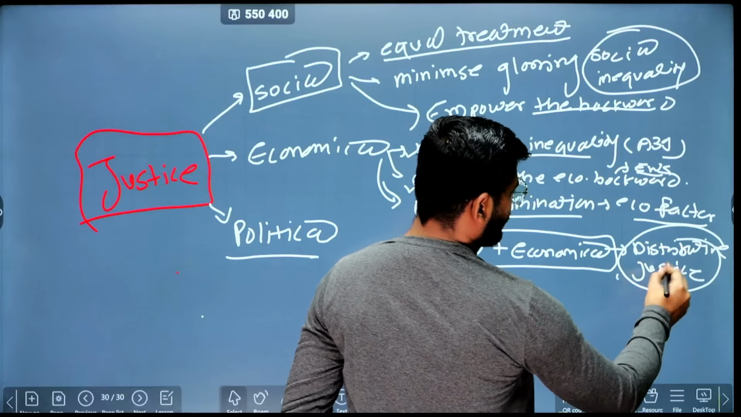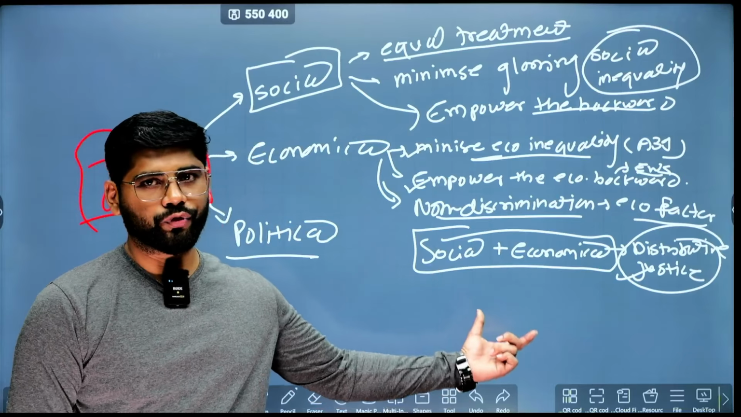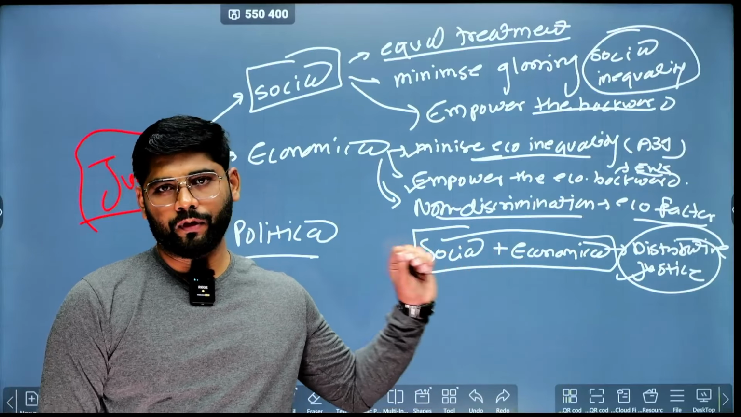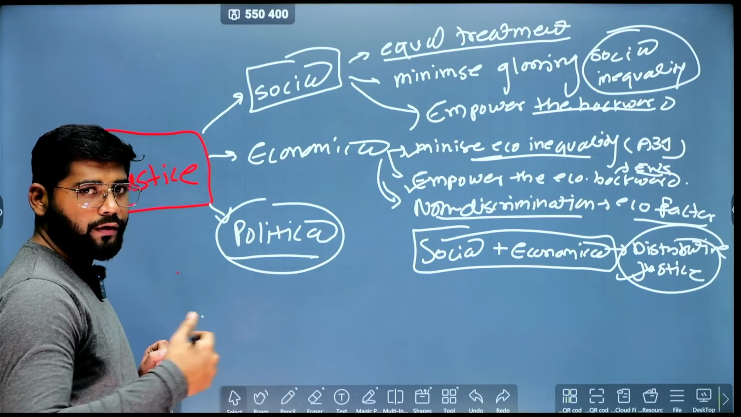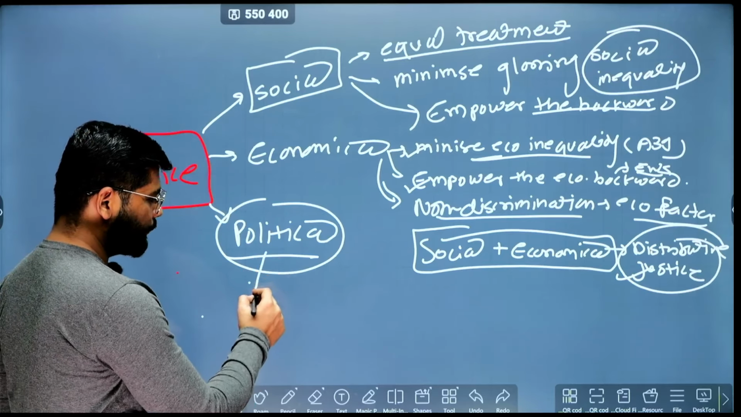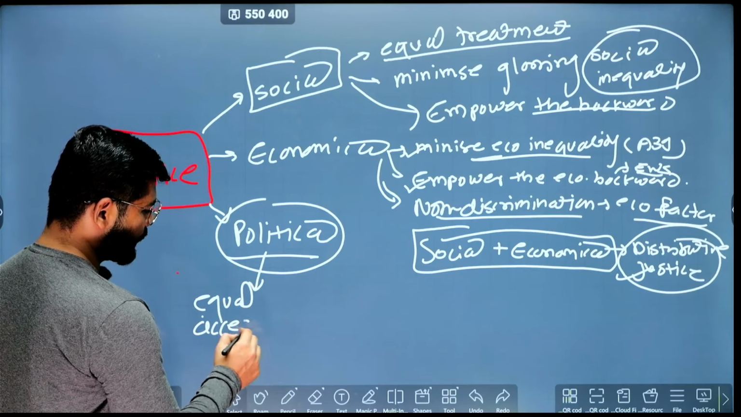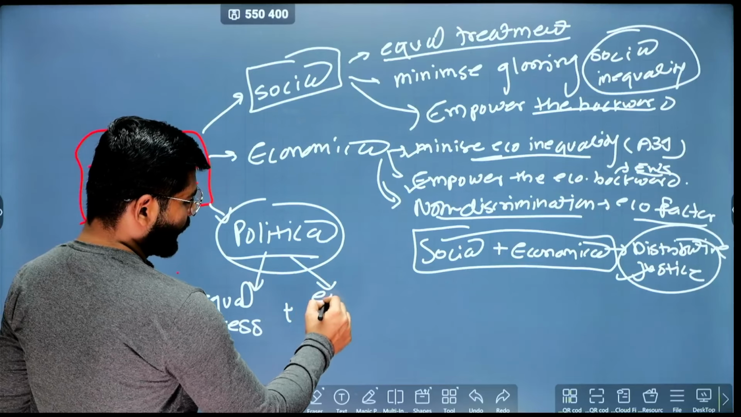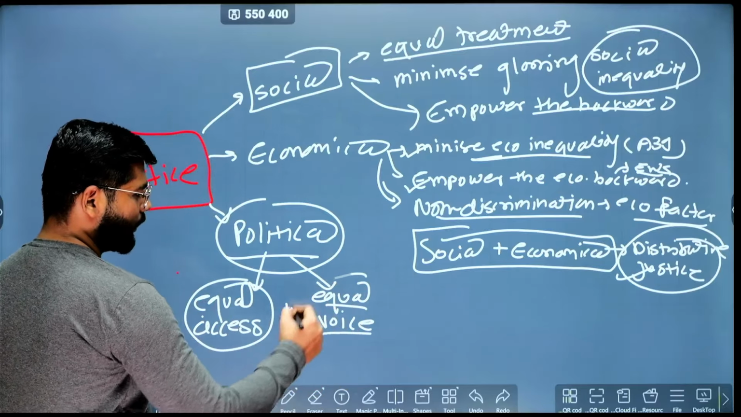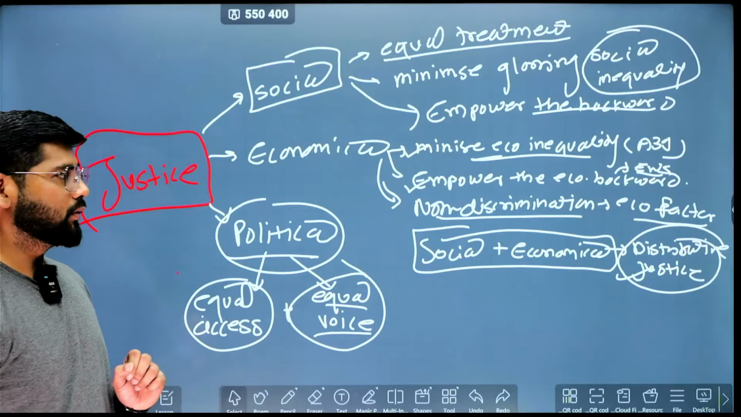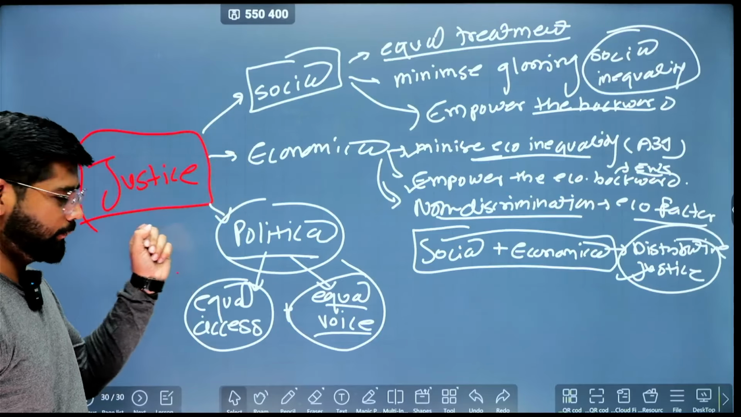So this is the one aspect you need to remember here. If the question asks what is distributive justice, the combination of social as well as economic justice is the distributive justice. Next is political justice. Here again, it is synonymous with republicanism, where everyone should have equal access to political office. In addition, they should have an equal voice in government. So these two aspects are involved when it comes to political justice. So this is about the word justice, that is social, economic and political.